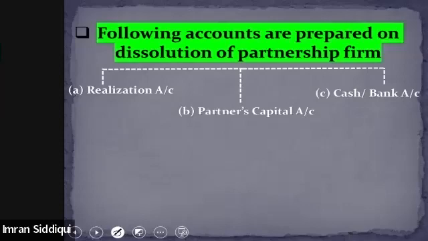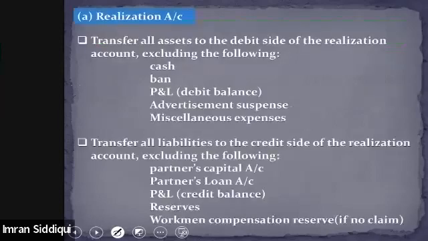And we started the first discussion upon the first kind of account, which is realization account, wherein I've told you that in order to prepare the realization account, we need to consider a few points. There are 3-4 points that we discussed in the last class. In order to prepare the realization account, we must first of all transfer all kinds of assets to the debit side of the realization account.